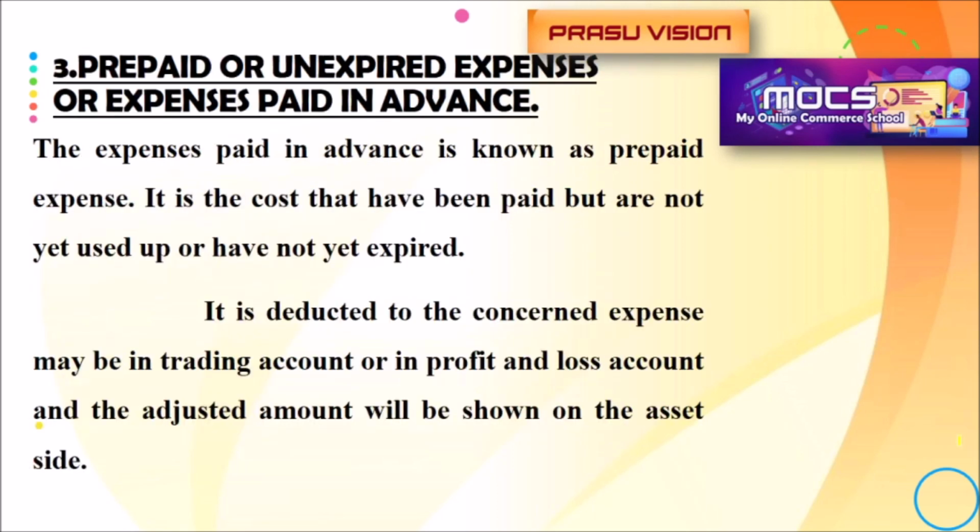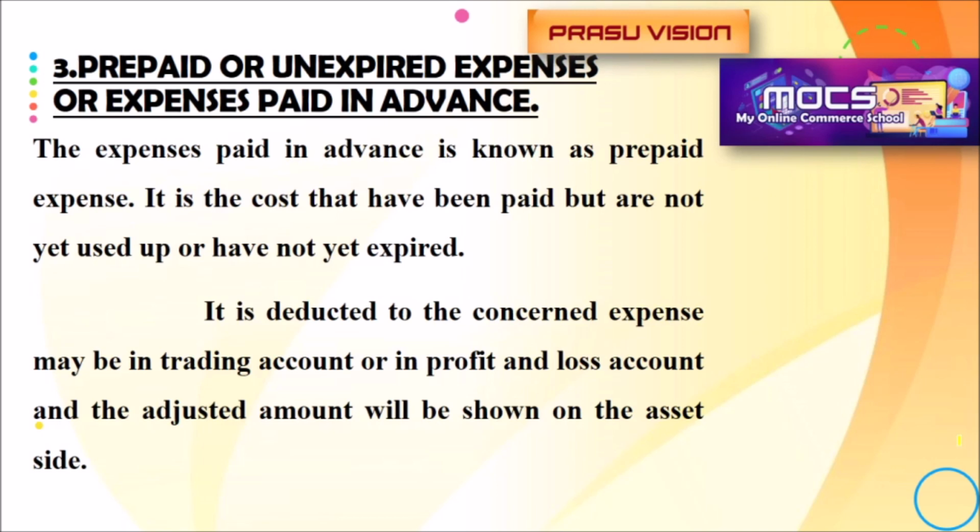The next adjustment is related to prepaid or unexpired expenses, or expenses paid in advance. The expenses may be salary or rent. The best example is rent. Suppose your organization is running in a building for which you are paying rent.